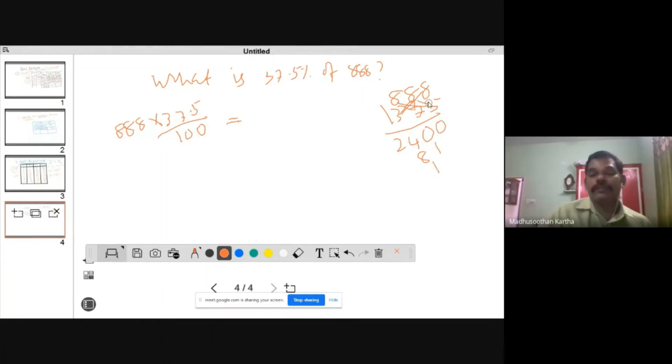Then 8 into 5 is 40, 8 into 7 is 56, that means 40 plus 56 is equal to 96. 6 you can write, 9 carried over. Then 8 into 5 is equal to 40. So 0 is part of the answer, 4 carried over. So finally, 0 0 9 1 3 2 like this.